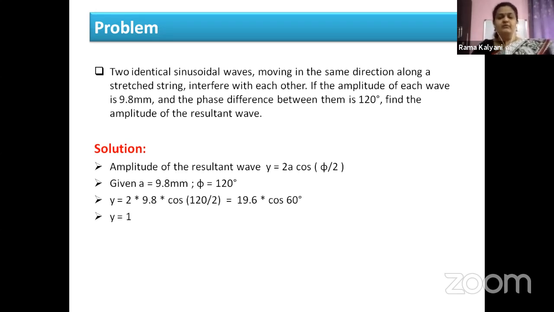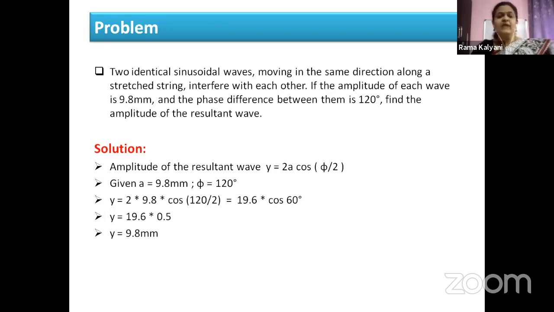That will give y is equal to 19.6 into 0.5. What is cos 60 value, children? 1 by 2. So we have y is equal to once again 9.8 millimeters. We got the amplitude of the resultant wave, or the displacement of the resultant wave, same as the amplitude of the individual waves.